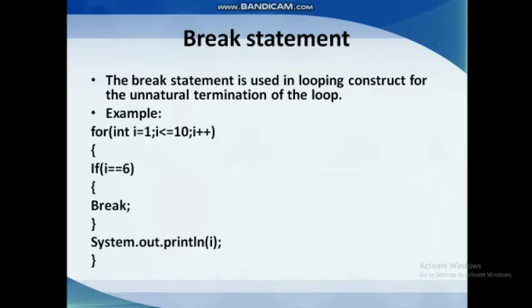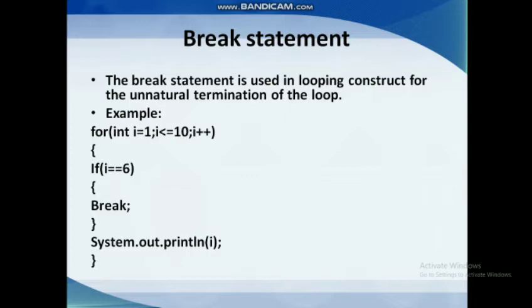For example, for i equal to 1, i less than or equal to 10, i plus plus. Inside the loop, if i is equal to 6, then we are asking for a break, and here b should be a small letter. Then System.out.println of i.